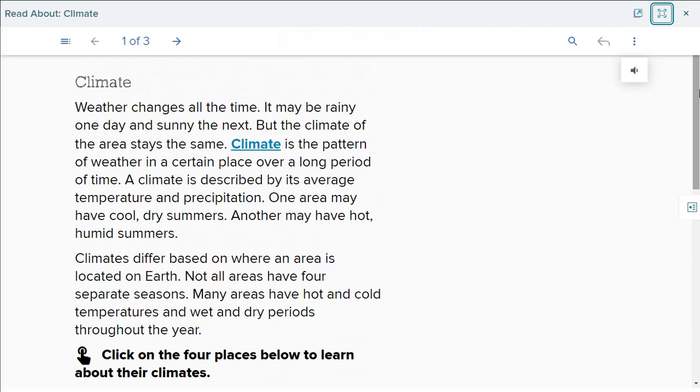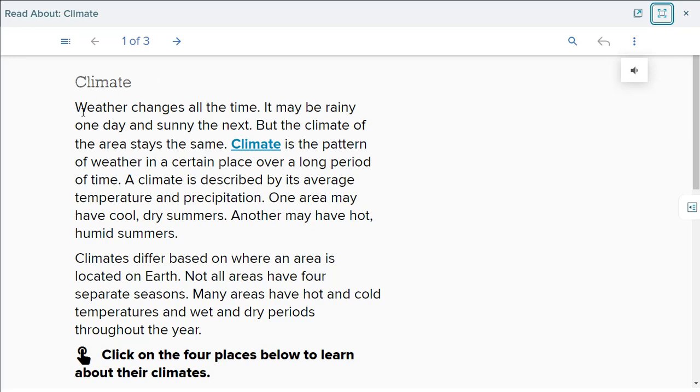Today we're going to talk about two important things. The first thing is climate. We're going to talk a lot about climate. What is climate, okay? The second thing we're going to talk about is seasons, or our seasons, okay?